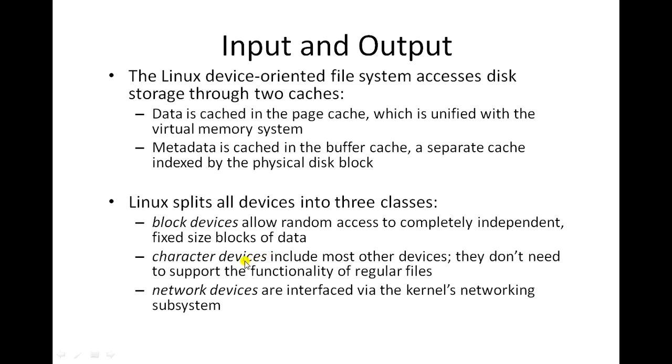Second one, character devices. It is present in most of the devices. So in case of character devices, the data of a file will be stored in a contiguous manner, byte wise. So bytes of file data will be stored in a contiguous manner. A byte of data is basically called character data, hence they are called character devices. So a character device is suitable for sequential access.